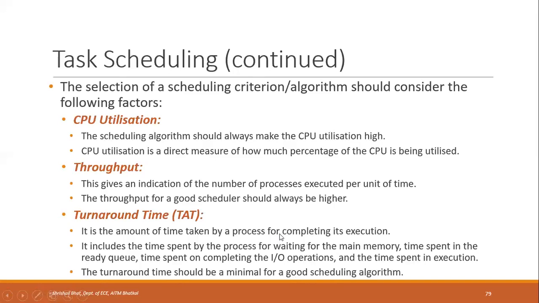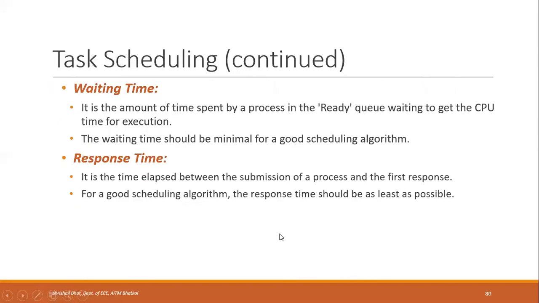These things, turnaround time, waiting time, and so on, you might have studied in your operating systems. The waiting time is the amount of time spent by a process in the ready queue, waiting to get the CPU. The waiting time should also be minimal for a good scheduling algorithm. Then the response time is the time elapsed between the submission of a process and the first response. This response time should also be as small as possible.